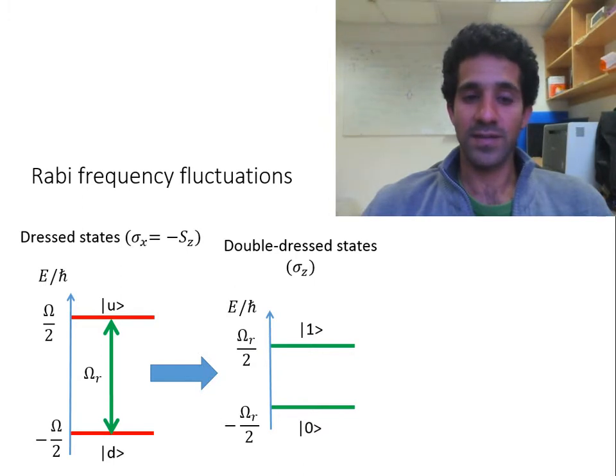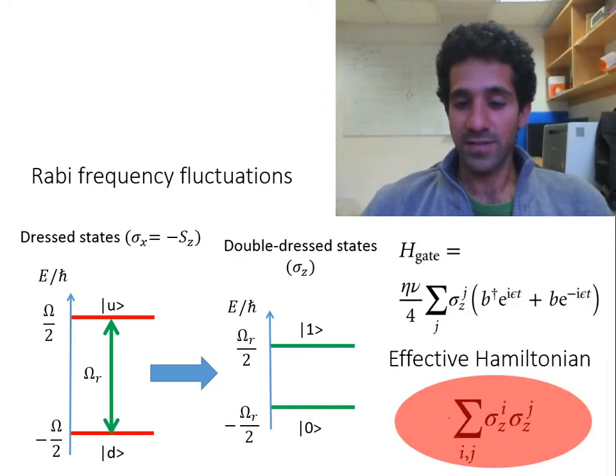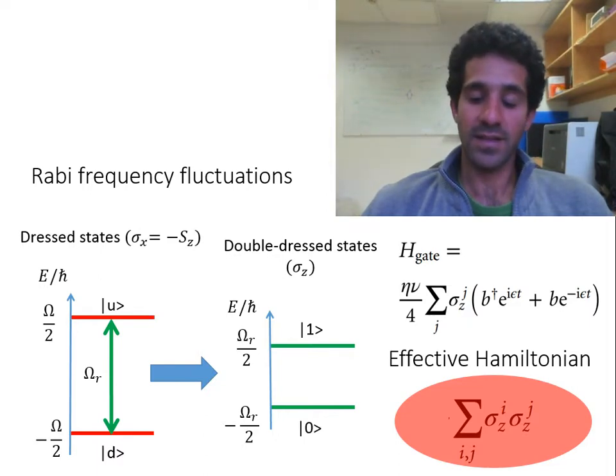So we are left with the Rabi frequency noise of the second dressing field, but this one is assumed to be much smaller. Now, the red sideband Hamiltonian becomes our gate Hamiltonian, and this effectively gives us the geometric gate Hamiltonian or the Mølmer-Sørensen Hamiltonian.